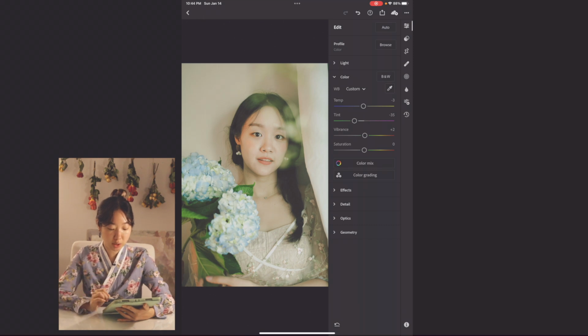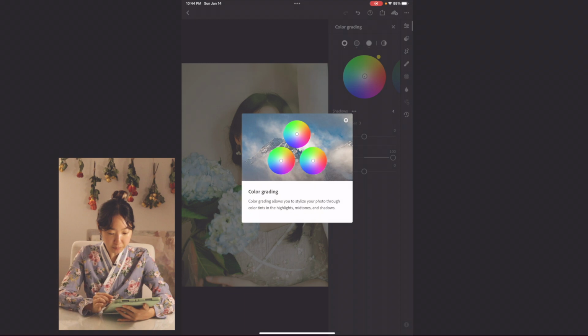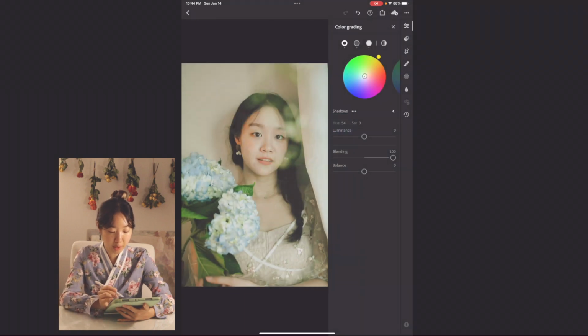And I actually want to go to color grading, and I'm going to tap on a little bit of my shadow. If you see the shadows over here, I'm going to add a little bit more of blue into my shadows, just slightly.